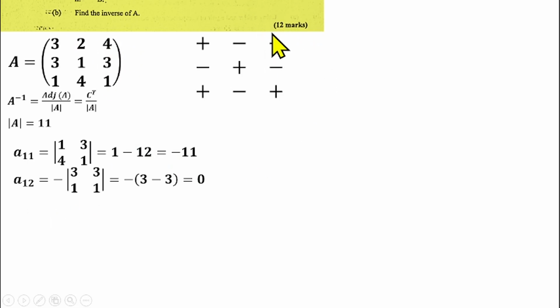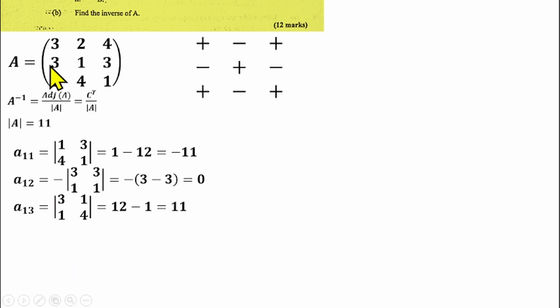So the sign is positive. And I will now reduce this to a 2 by 2 matrix by closing the first row, third column. I have 3, 1, 1, 4 left. And I will now find the determinant of that. That gives us 3 times 4 is 12, minus 1 times 1 is 1. So that gives us 11.